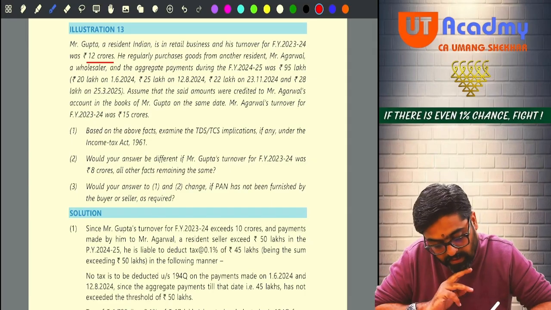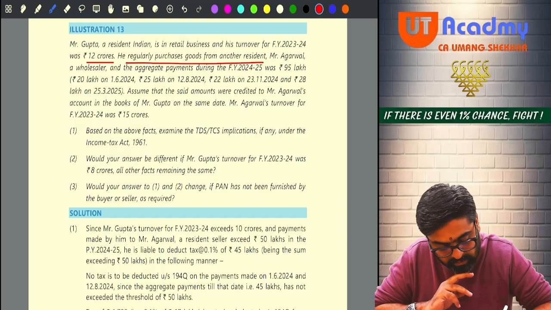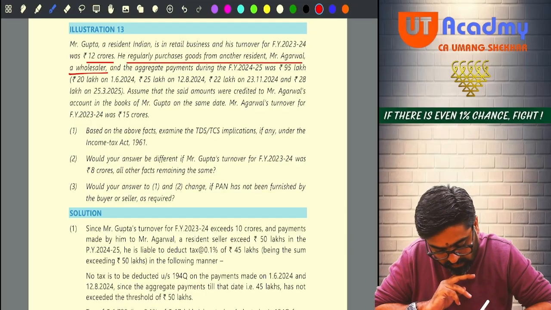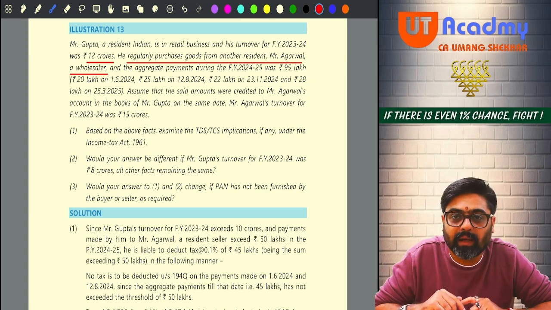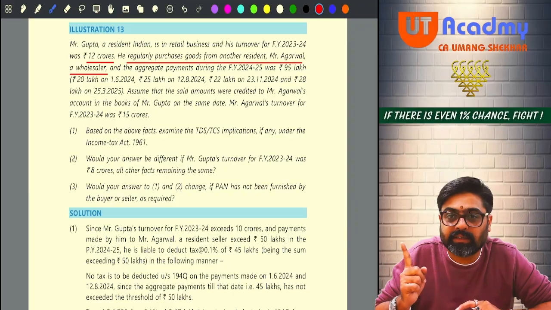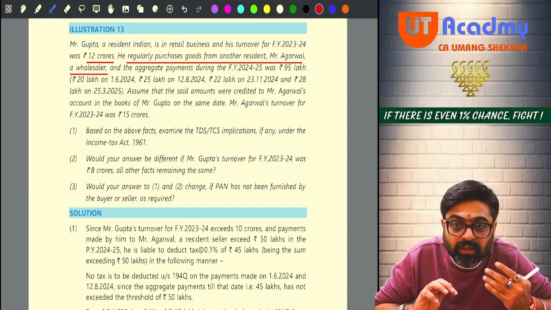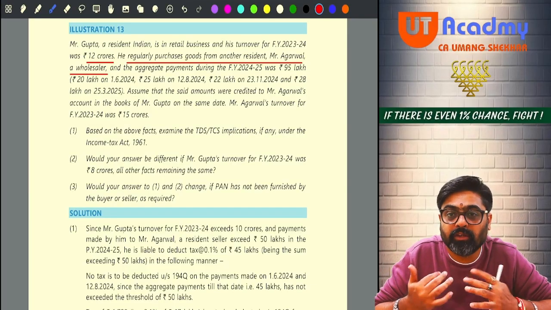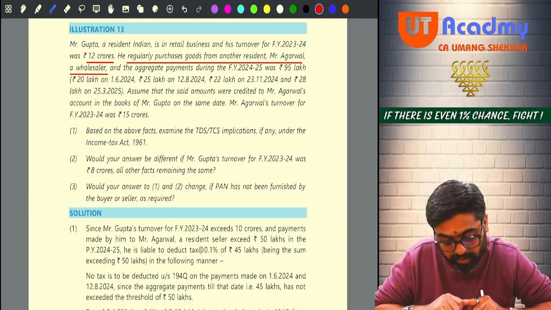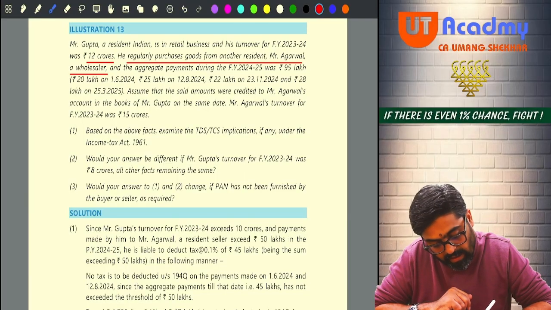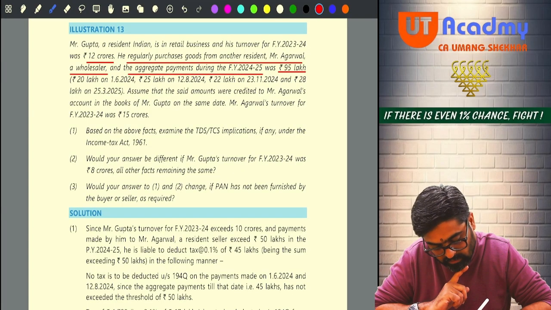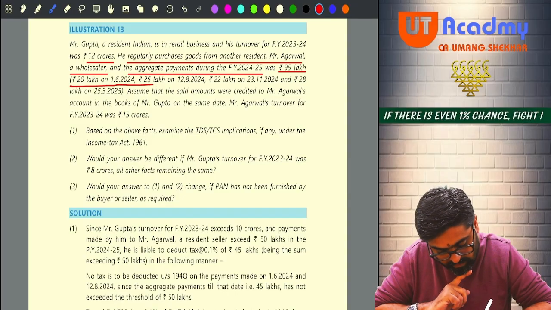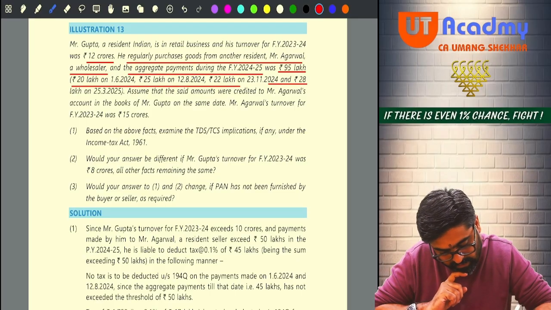Okay, no? He regularly purchases goods from another resident, Mr. Agarwal, a wholesaler. Wait. Who is the buyer? Mr. Gupta. His turnover for the last year was more than 10 crore. Who is the seller from whom he is buying the goods? Mr. Agarwal. Okay. And the aggregate payment during the financial year 24-25 was 95 lakhs. How come? 20, 25, 22 and 28 lakhs.